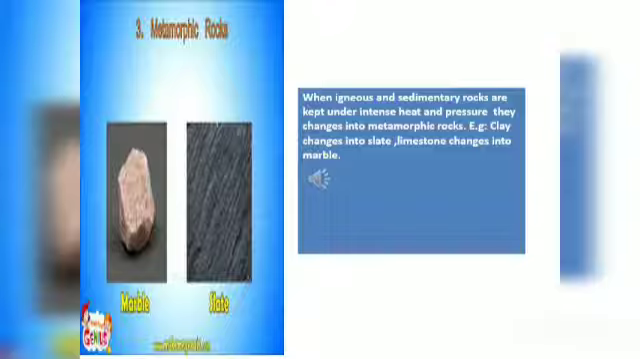And the third one are metamorphic rocks. Now, when igneous and sedimentary rocks are kept under intense heat and pressure, they change into metamorphic rocks. These igneous and sedimentary rocks, when they are put under high heat and high pressure, change their form and convert into metamorphic rocks. For example, clay changes into slate and limestone changes into marble. As you can see in the picture also, metamorphic rocks are shown, marble and slate.